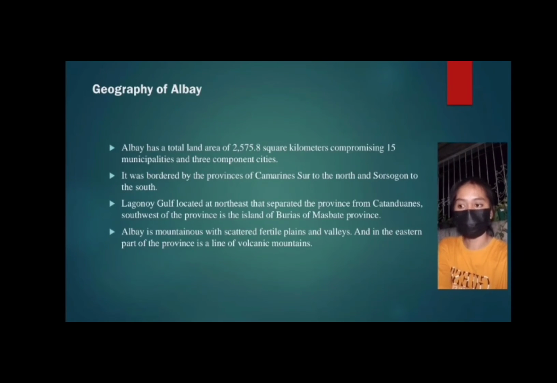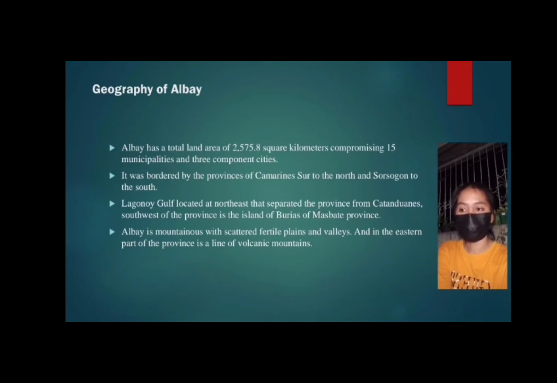Geography in Albay. Albay has a total land area of 2,575.8 square kilometers, comprising 15 municipalities and 3 component cities. It is bordered by the provinces of Camarines Sur to the north and Sorsogon to the south. Lagonoy Gulf, located at the northeast, separates the province from Catanduanes.